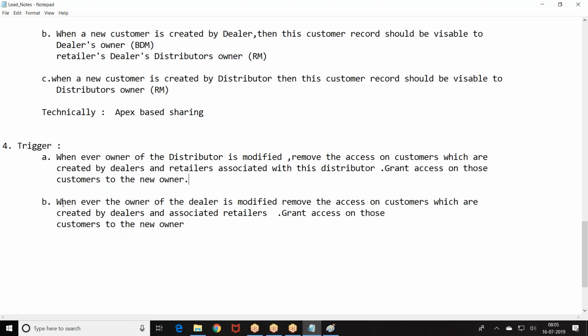Similarly, the same story happens with... technically, how it is implemented.